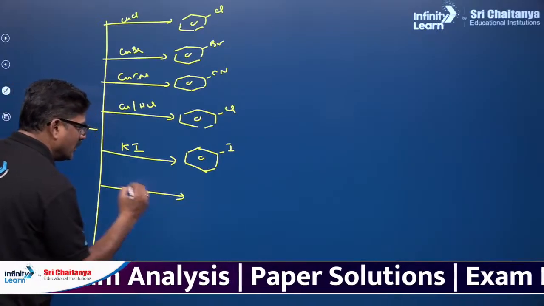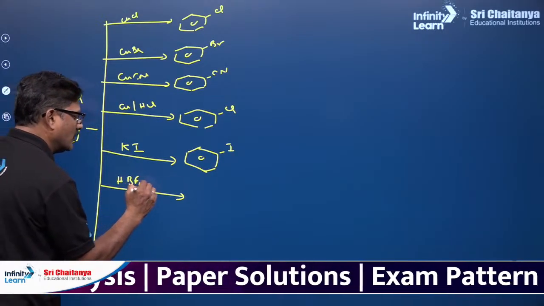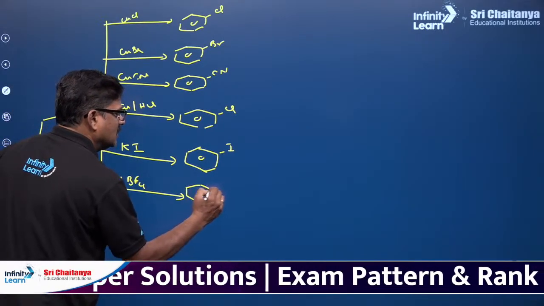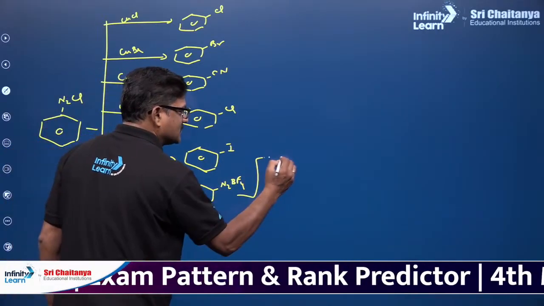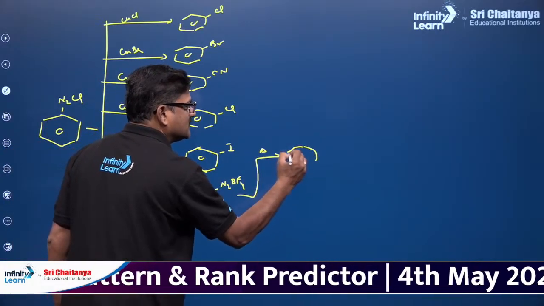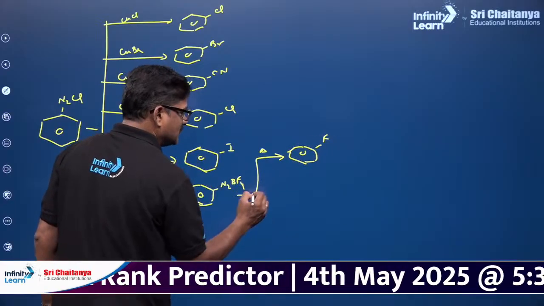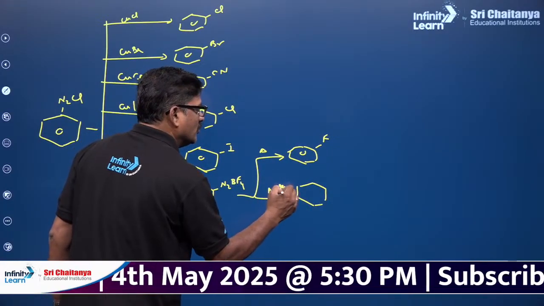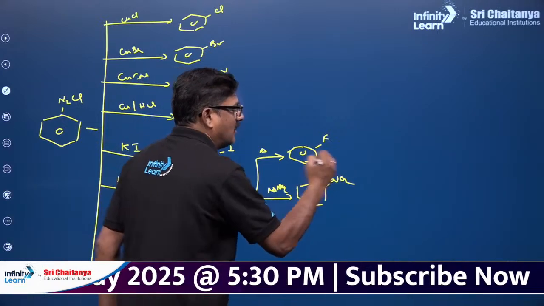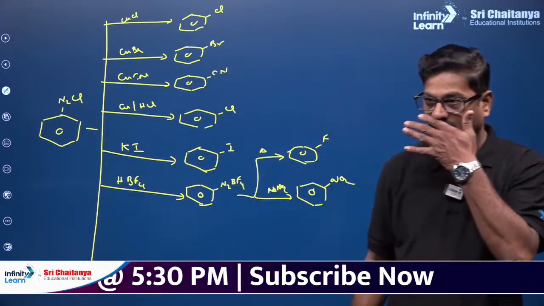And also HBF4, you are going to get N2BF4 minus, and this can be heated to give fluorobenzene. This can be given NaNO2 to give nitrobenzene. You see how awesome the reactions are going to be.